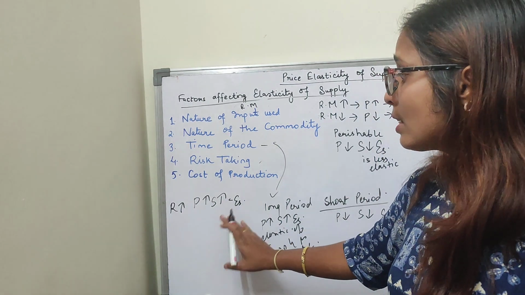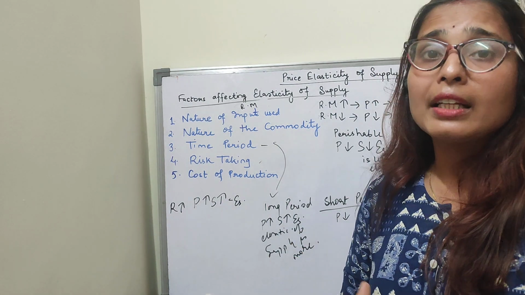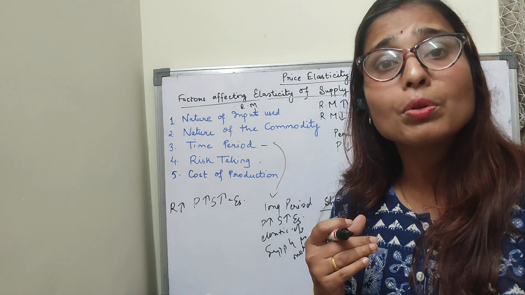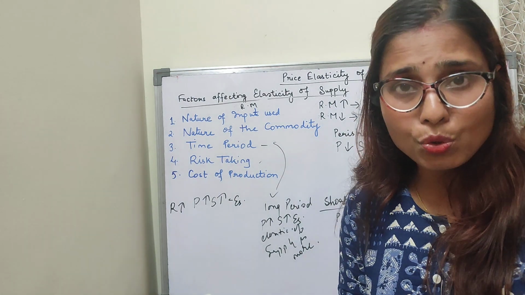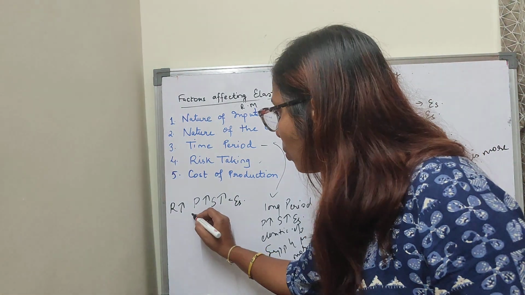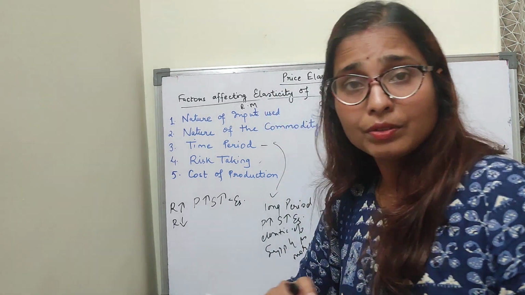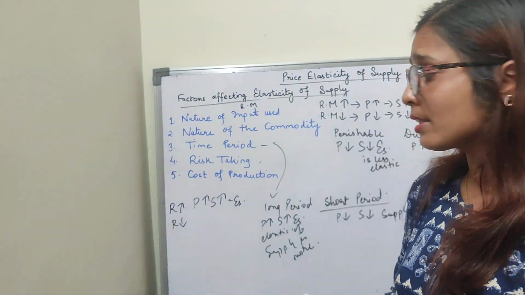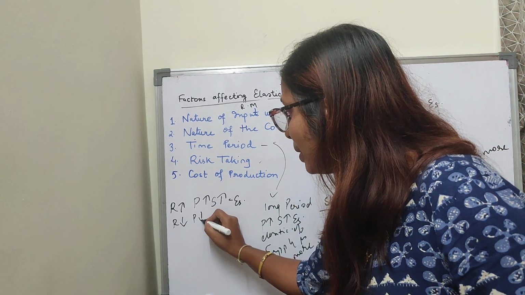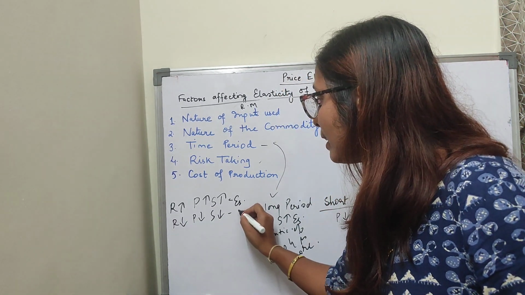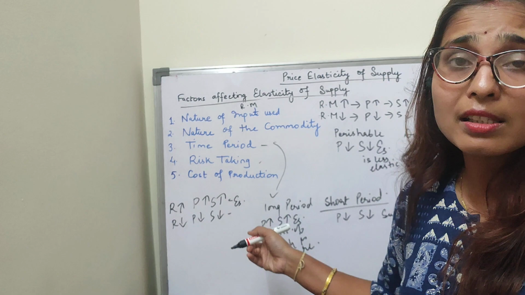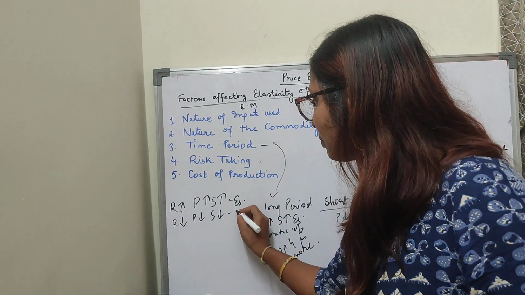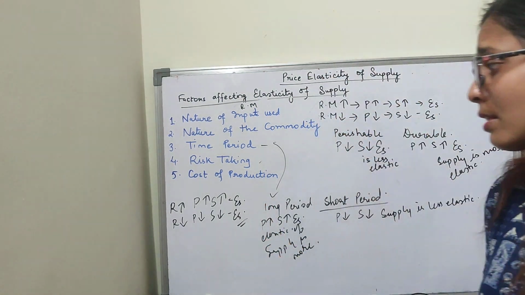Clear? In case, suppose you are not taking the risk, that means if you are not able to take risk, you will not produce more. So when you don't produce more, if you are not taking the risk, or if you are not willing to take the risk there, that means production will be less, supply will be less, and here supply will be less elastic. Clear? Here supply will be less elastic.